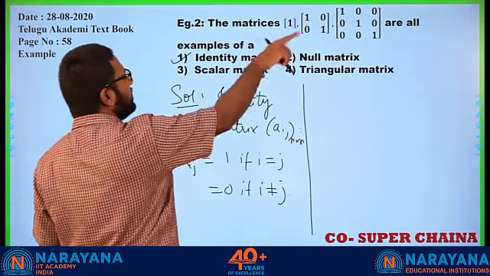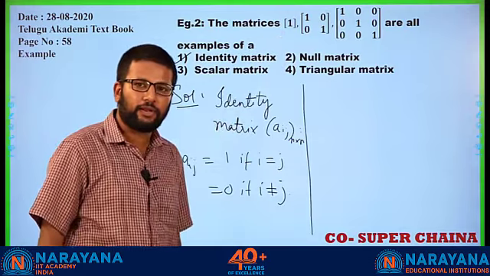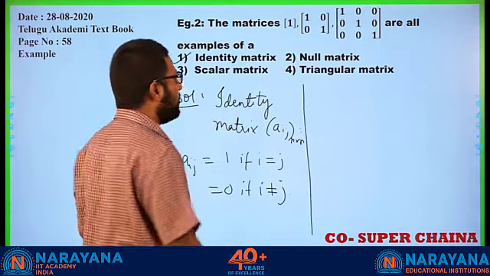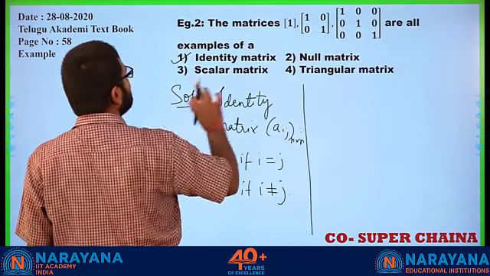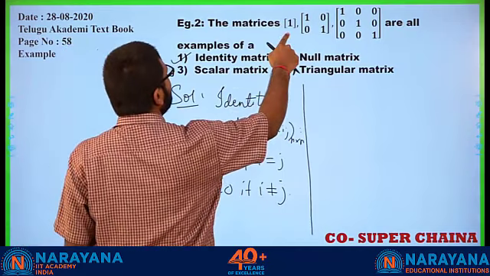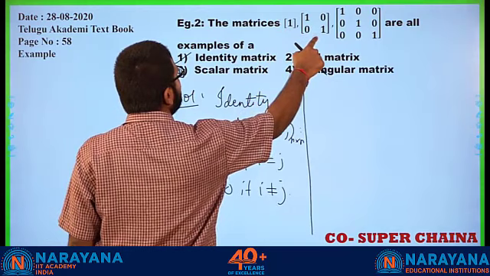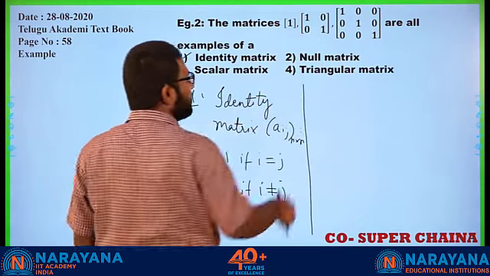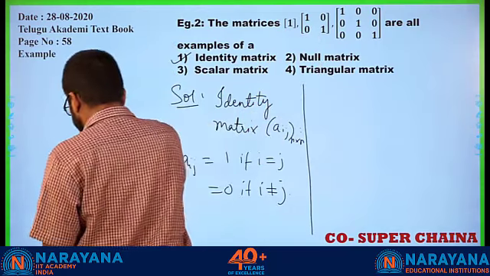So you see, all the three are following this rule, therefore they are all identity matrices. Their order may be different. For example, this is an identity matrix of order 1, identity matrix of order 2, and order 3.